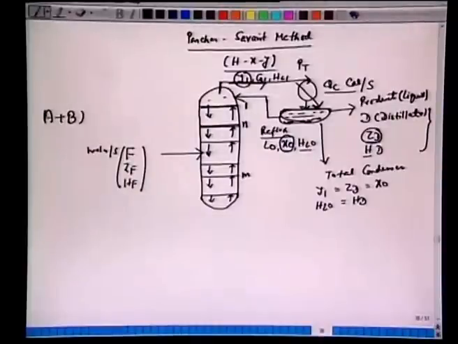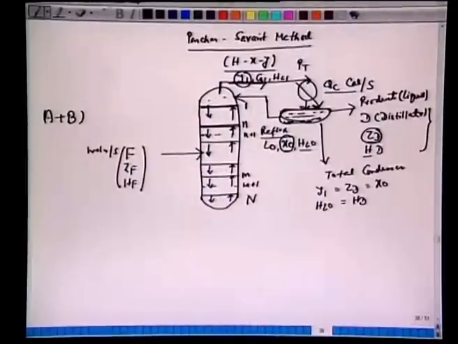We can have m, somewhere m plus 1. Similarly we can have n plus 1. Another plate here, and the bottom plate is n. So the total number of plates is n here: 1, 2, 3, 4, n, n plus 1, then we have m, m plus 1, and finally we have this n here.